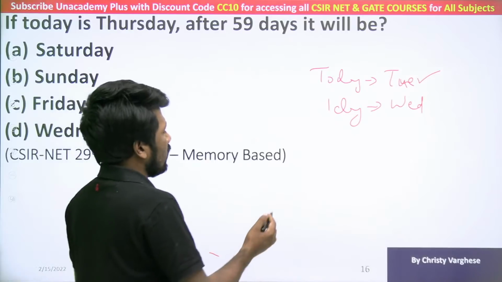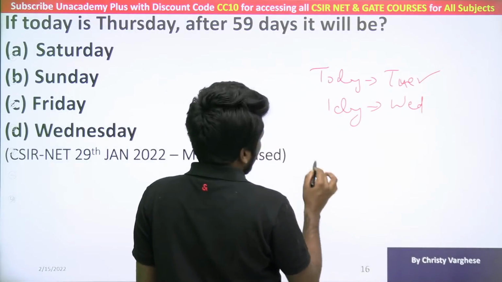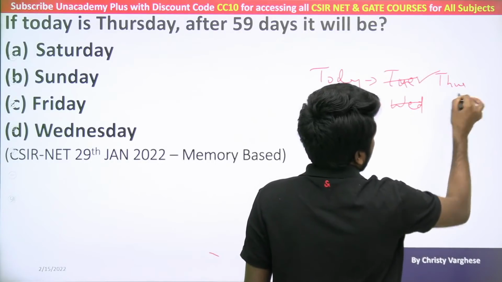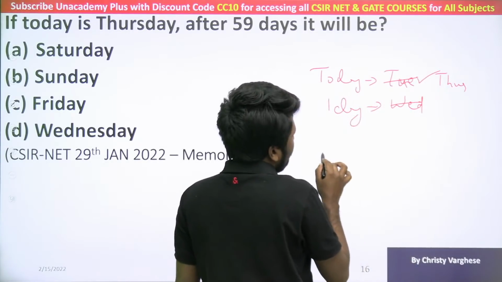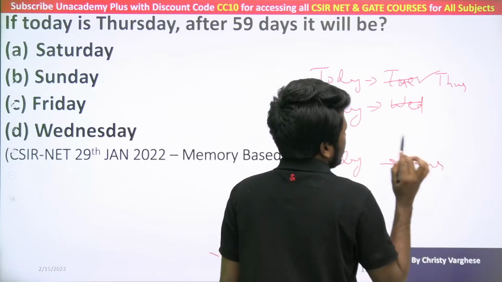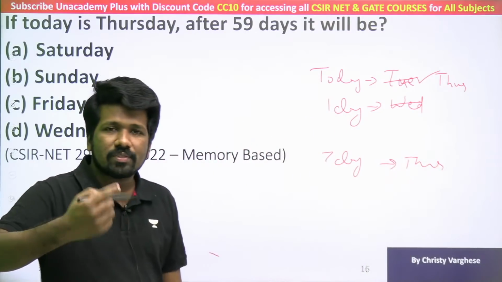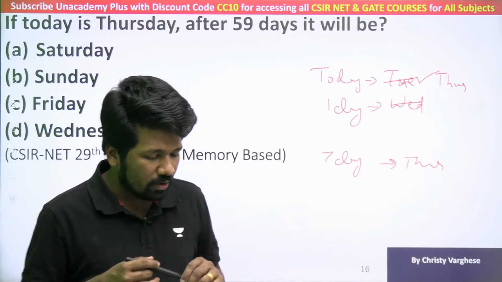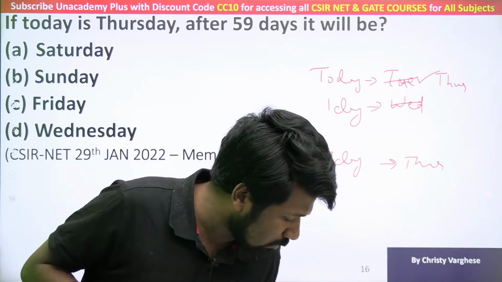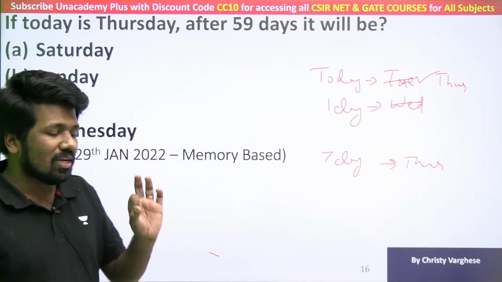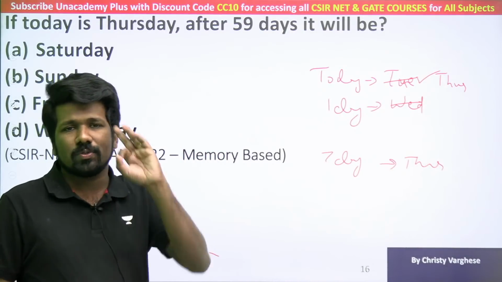After 59 days means, if today is a Thursday, we will correct the Tuesday situation to Thursday. If today is a Thursday, after 7 days, again Thursday will come, no? That way you understand. Because of multiples of 7, the day will repeat. What is the date today? 15th February. So, if you add 7 to that, 22nd February will be again a Tuesday.